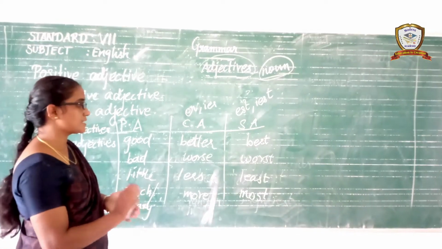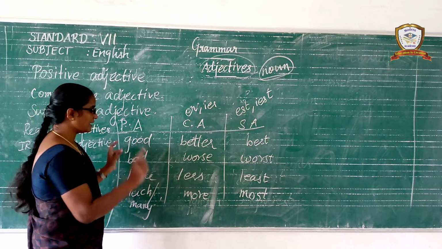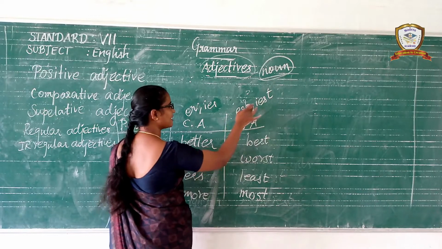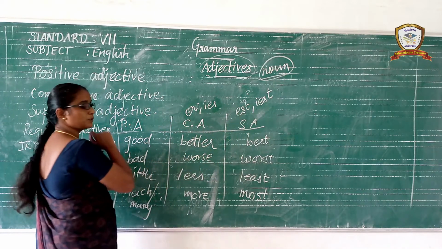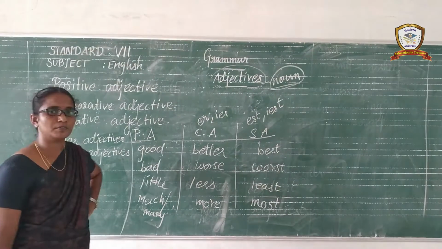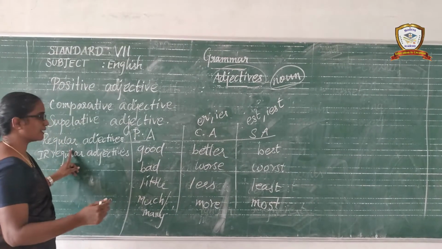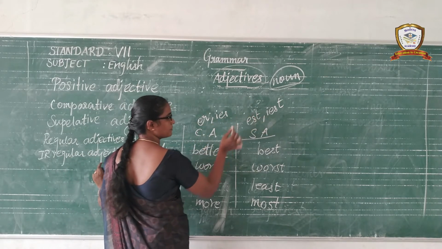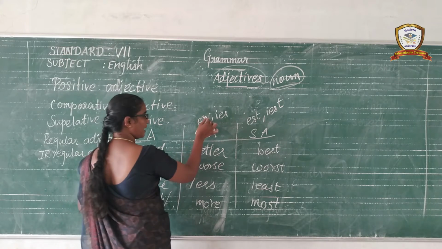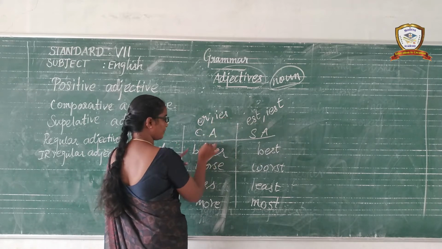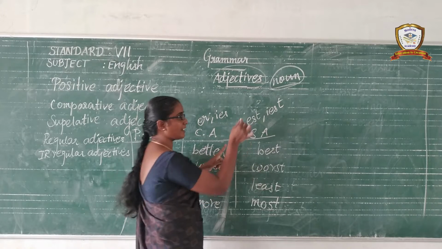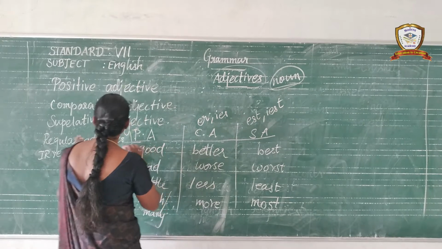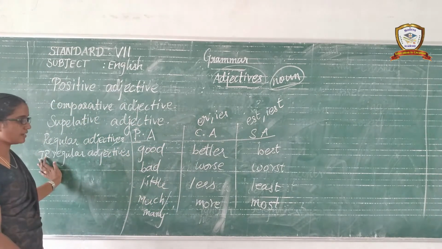Irregular adjectives. Just now we have learned the regular adjectives. We can add ER or IER, or EST or IEST, to the positive degree, the positive adjective. Regular adjectives and irregular adjectives. Understand? To a positive adjective we add ER or IER to frame a comparative adjective, and EST or IEST to frame a superlative adjective. They are called regular adjectives.